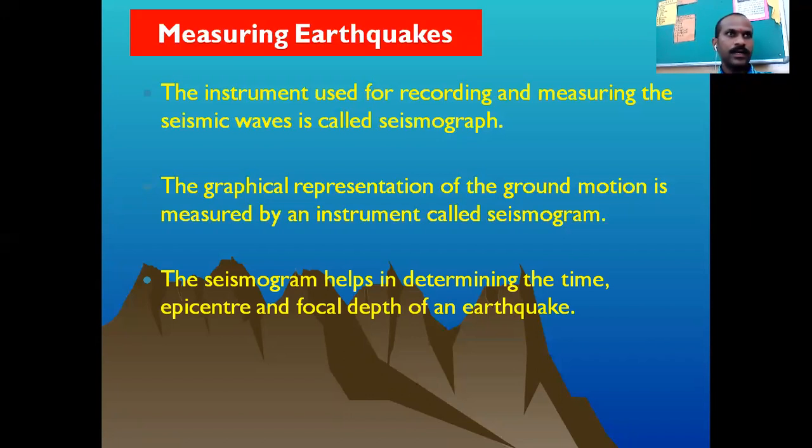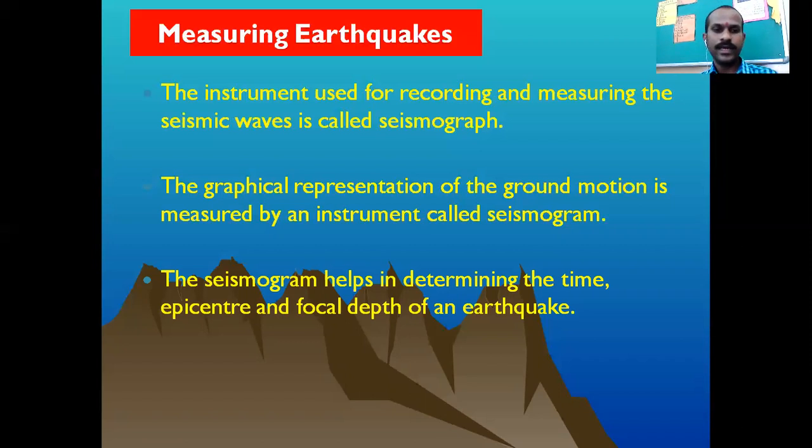It means here the geologists can give us a prediction of the earthquake with the help of the seismograph, with the help of the study made of the earth surface and crust with the help of the seismogram. So they can determine, okay, they can gauge the time of the epicenter.